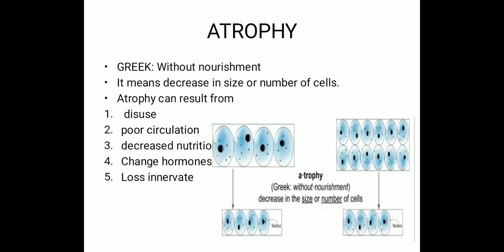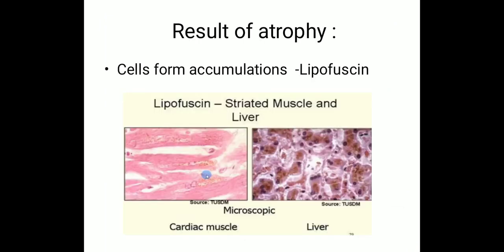First is atrophy. Atrophy means without nourishment. It means decrease in size or number of cells due to the lack of proper nourishment to the cell. Atrophy can result from disuse, poor circulation, decreased nutrition, change in hormones and loss of innervation. In this diagram you can see that in the first diagram the size of the cell decreases and in the second diagram the number of cells decreases. A result of atrophy is lipofuscin, which is deposited in cardiac muscles and in the liver.